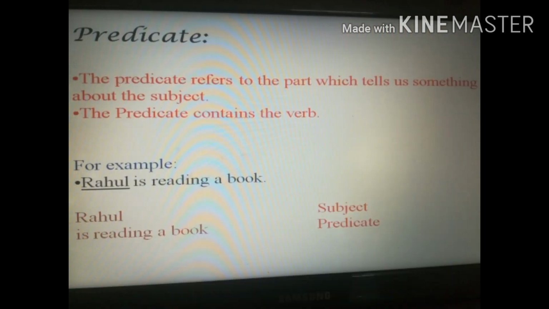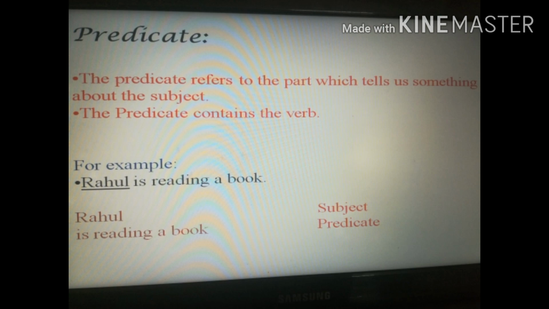So our next part of the sentence is predicate. So what is predicate? Predicate refers to the part which tells us something about the subject, means it gives us information about the subject. And another thing, predicate also contains the verb. Let us take our previous example. Rahul is reading a book. So what information are we getting about Rahul? That he is reading a book. So this information is our predicate. And the word reading is our verb. And we know that predicate contains the verb.